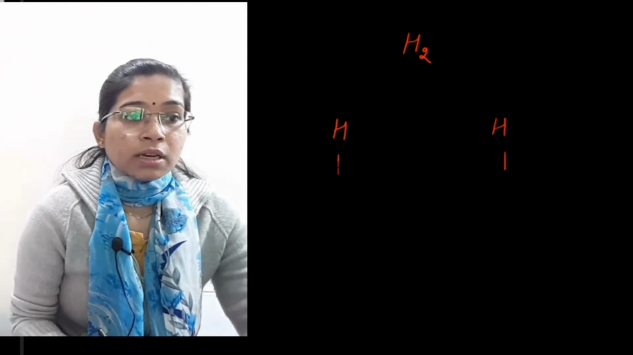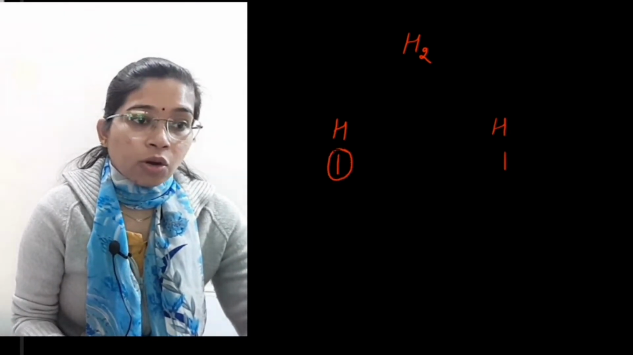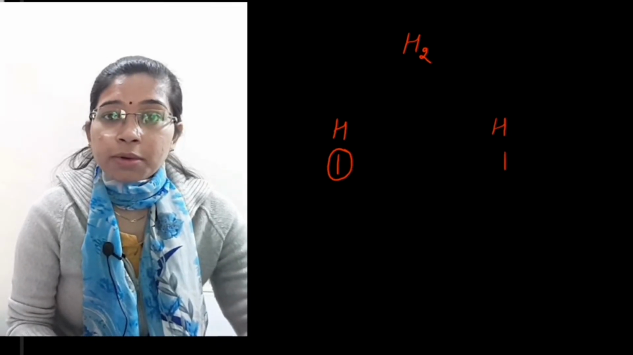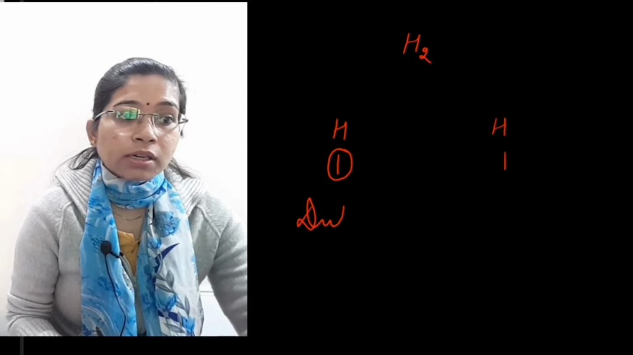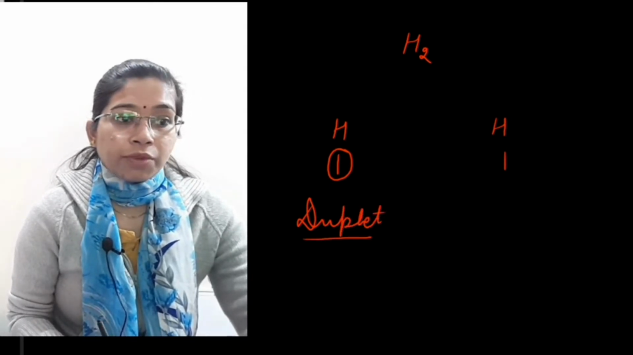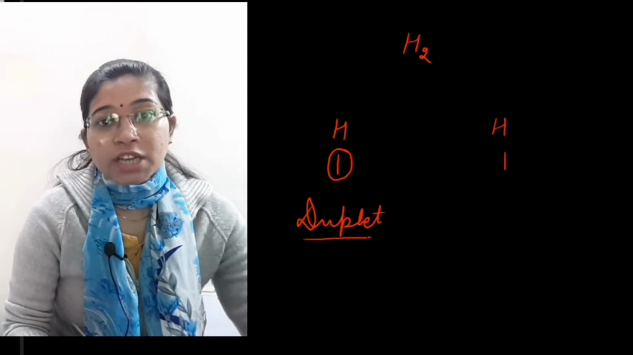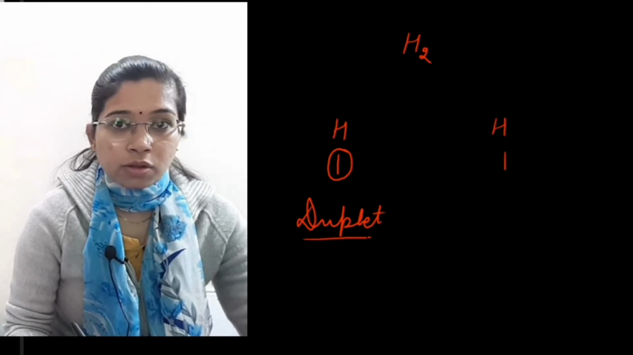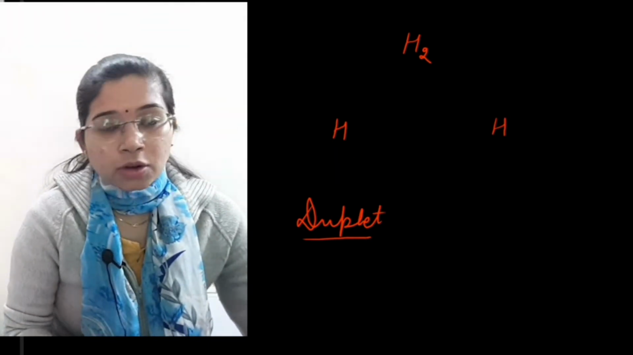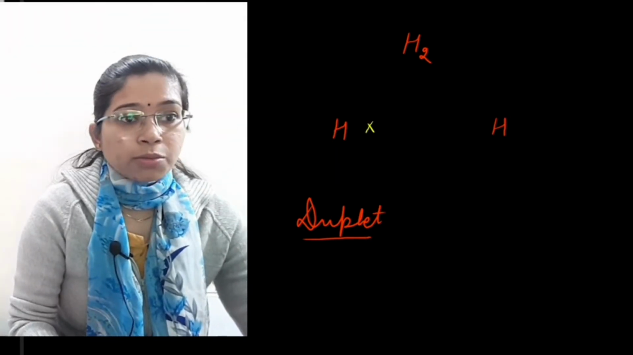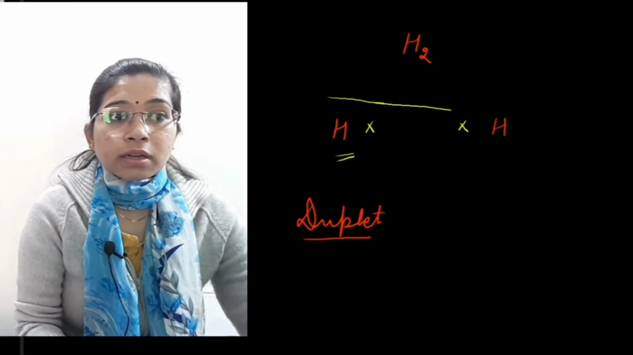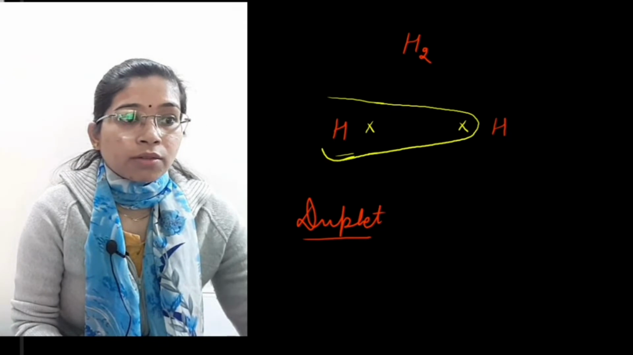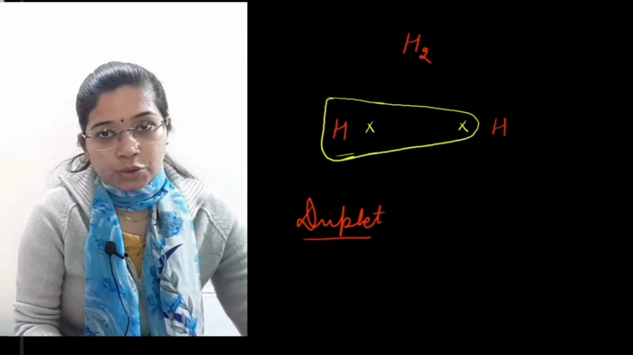Now you see that because only one electron is there, it will not be able to complete its octet rule. Instead it will follow the duplet rule, in which the outer shell will have only 2 electrons. I'll write the number of electrons just near hydrogen. Both of them have 1 electron. This hydrogen will be sharing an electron with another atom of hydrogen.